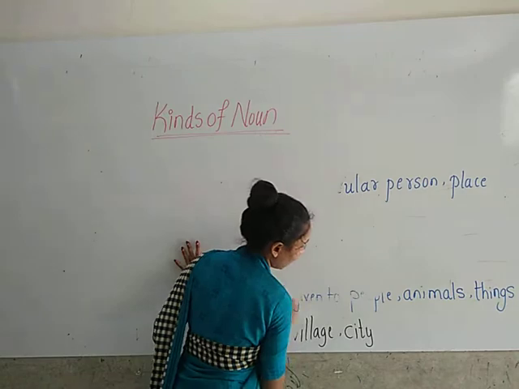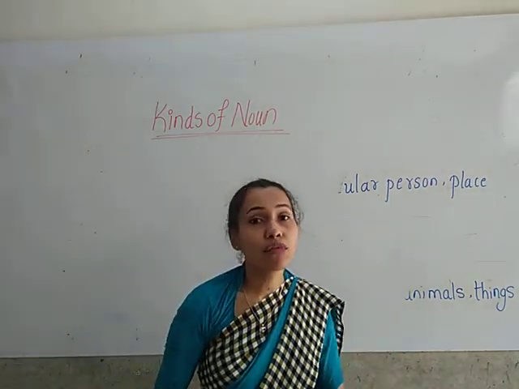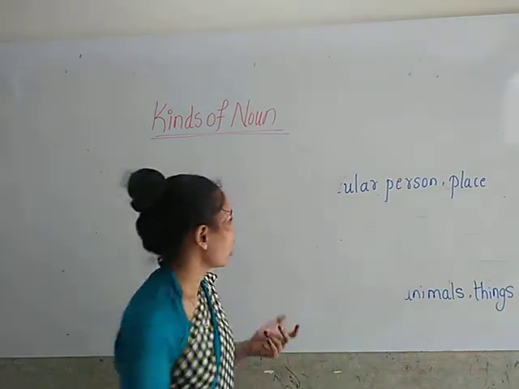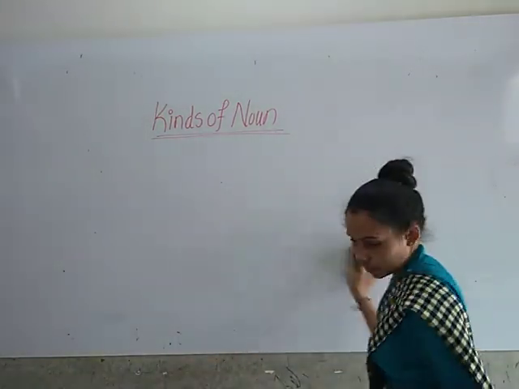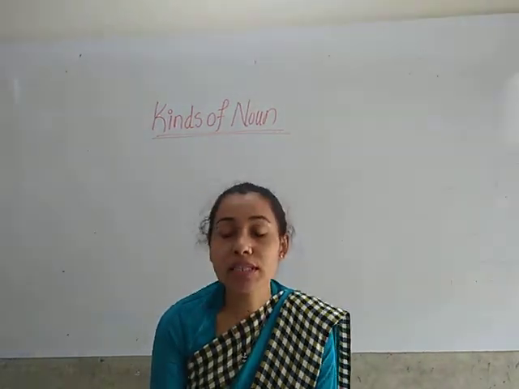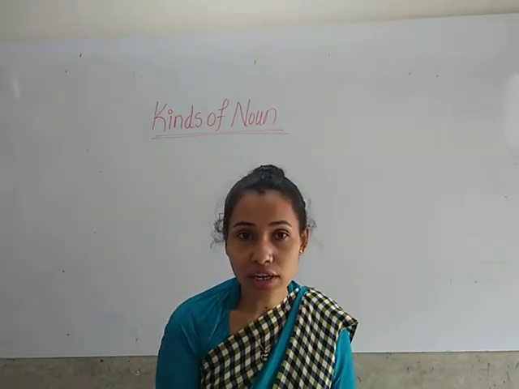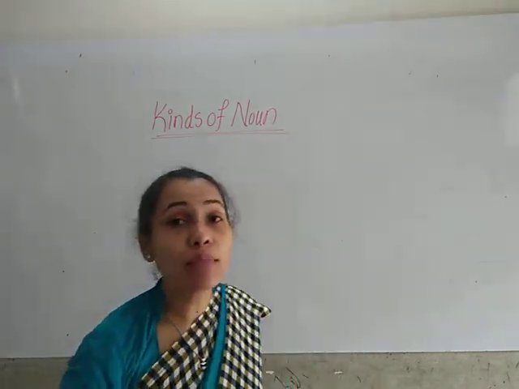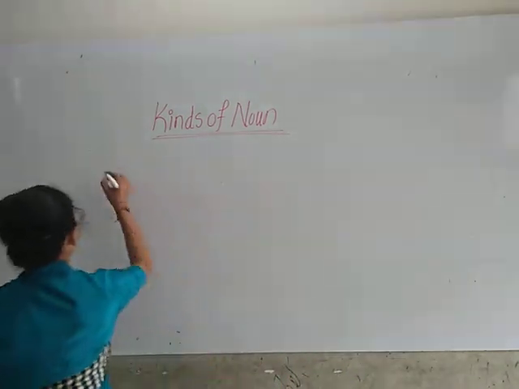The name of the group given to persons, places, animals or things. Collective noun is the name of a group of persons, places, animals or things taken as one unit. One unit means one group. Collective noun is the name of the group. The third one is collective noun.